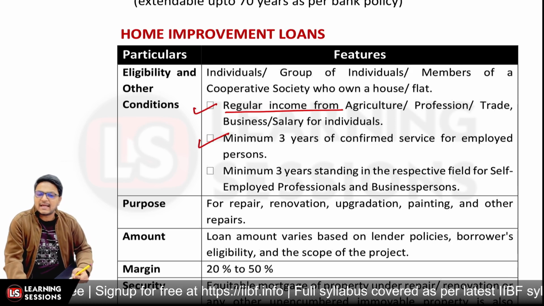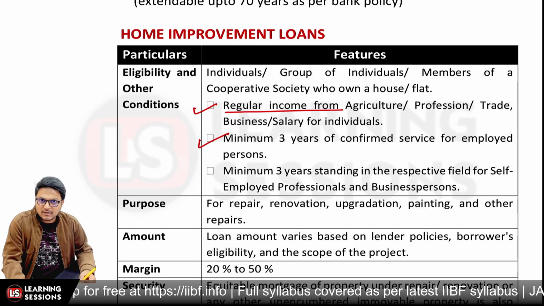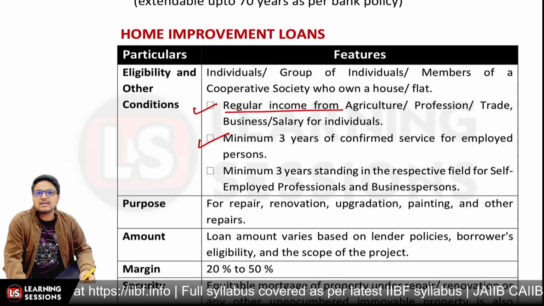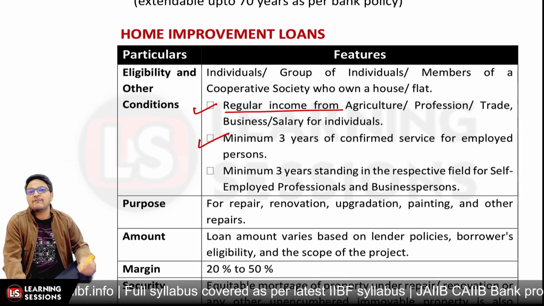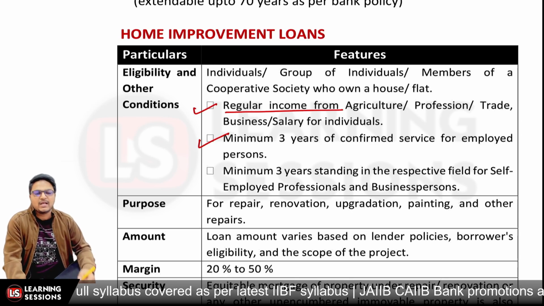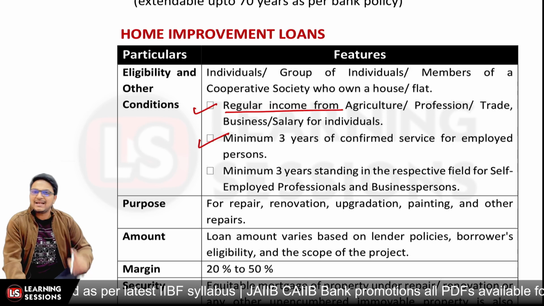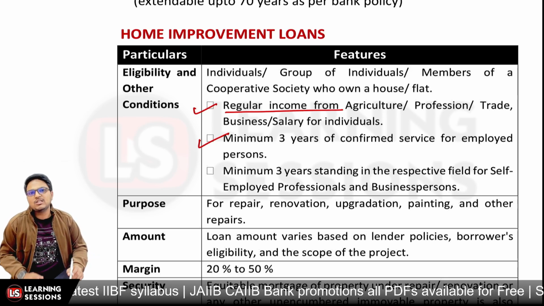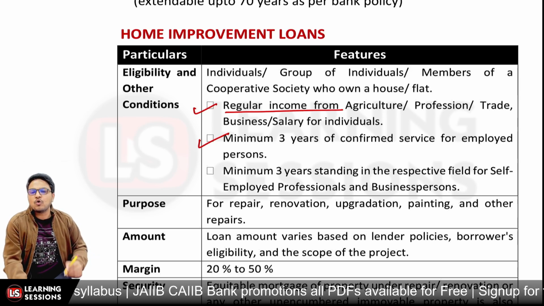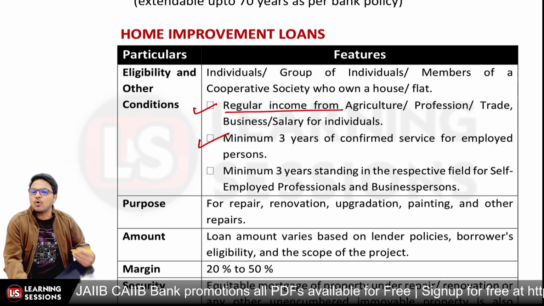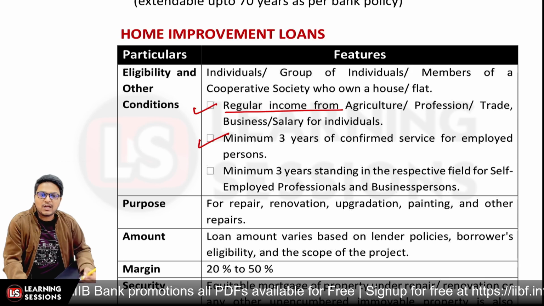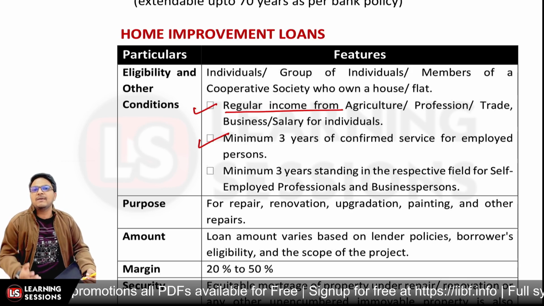Only then will they be eligible, and a minimum of 3 years standing in the respective field for self-employed professionals. If they are self-employed, in that scenario they must have experience of at least 3 years in that particular field, then they are eligible. And further, if we talk about the home improvement loan, you can take a loan for home repair, renovation, upgradation, redo, painting or other repairs, etc.